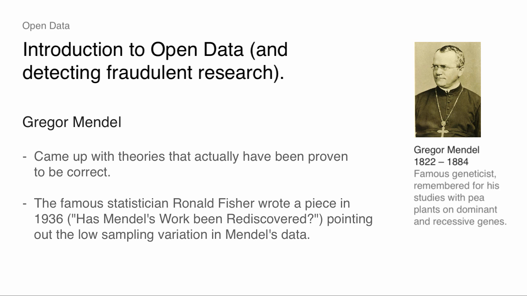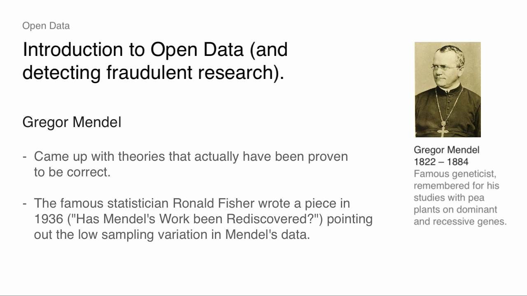In fact, if you have heterozygous matches of peas, a dominant-recessive mix, you're going to get a ratio of dominant to recessive phenotypes, visible characteristics, in the next generation of 3 to 1. That turns out to be true in the data. So it's kind of amazing. He was a great genetic theorist. He also made up, it seems, all of his data.